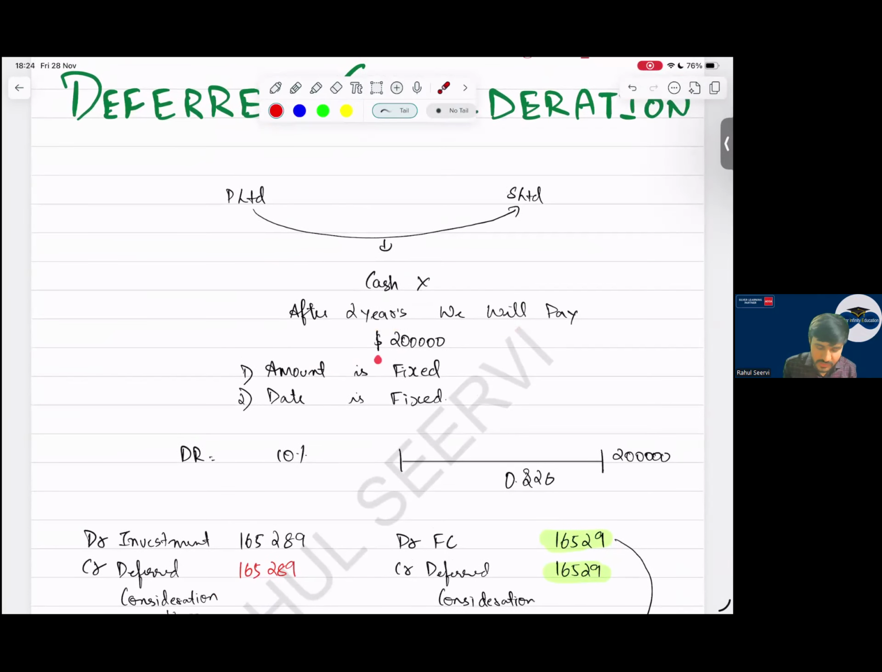So this interest belongs to which company? Parent or subsidiary? Same question: this belongs to which company? Parent or subsidiary?